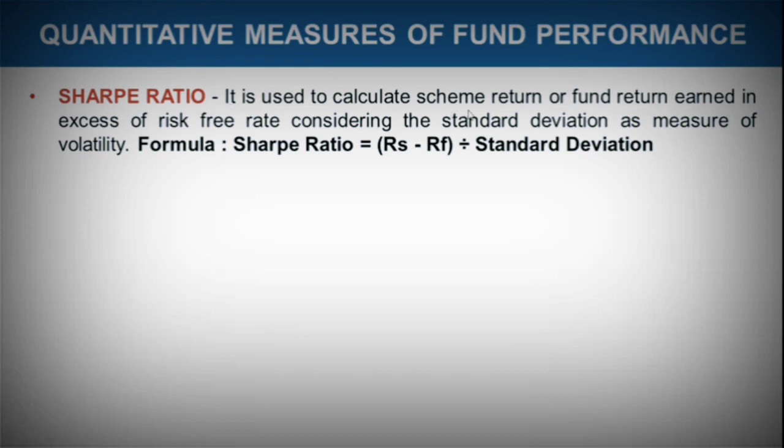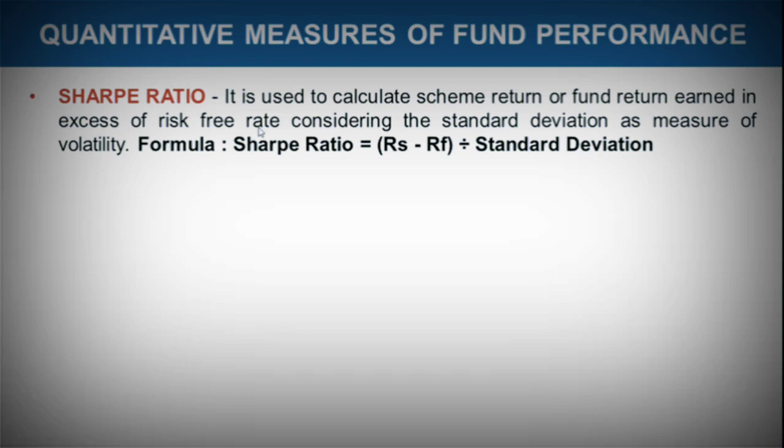Say the scheme has earned about 10%. Take an example that the return the scheme has been able to provide is 10%, and we look at how much it is in excess of the risk-free rate.